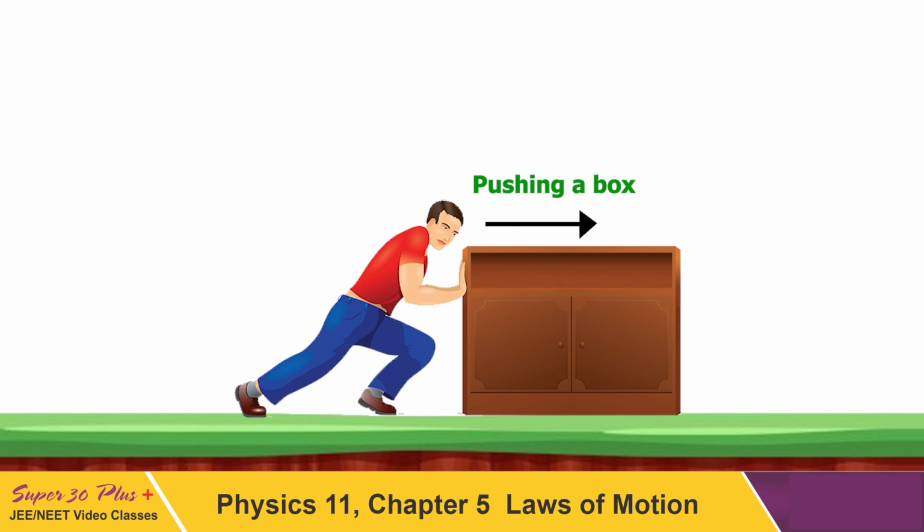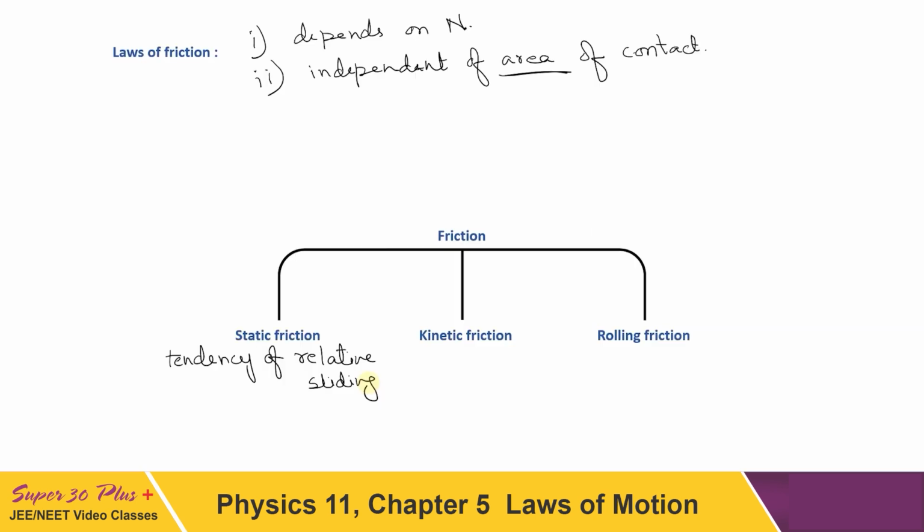Whenever you apply a force on something, it has the tendency to move, but then friction comes in from the contact surface and avoids the movement till the external force is large enough to overcome the maximum possible value of the static friction force. So the first thing that we can say about static friction is that it opposes the tendency of relative sliding.